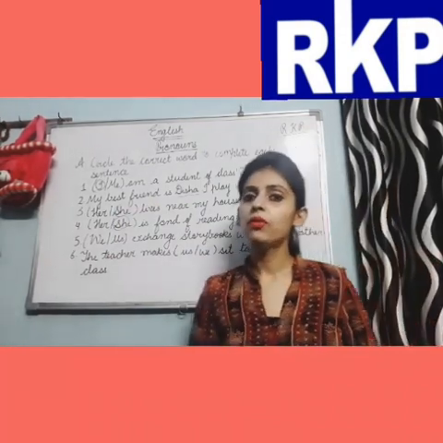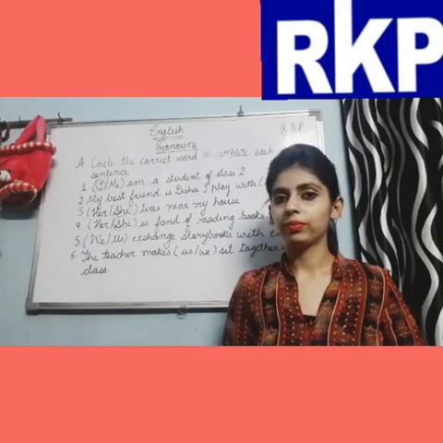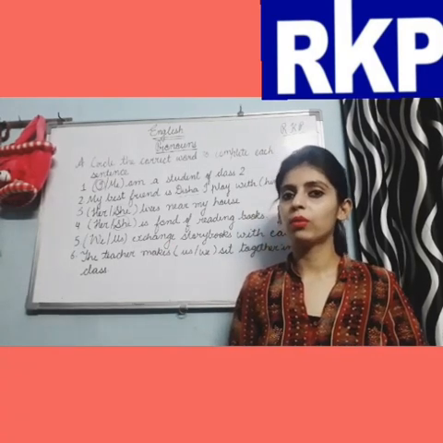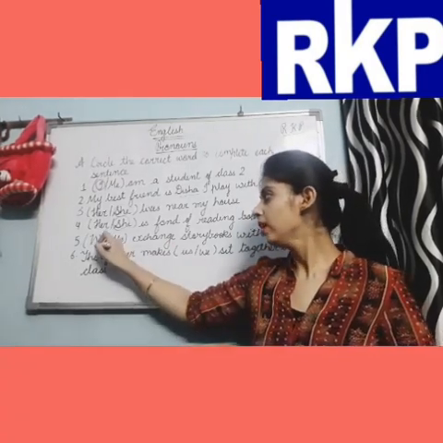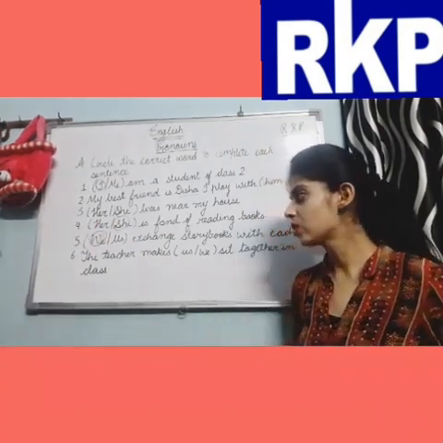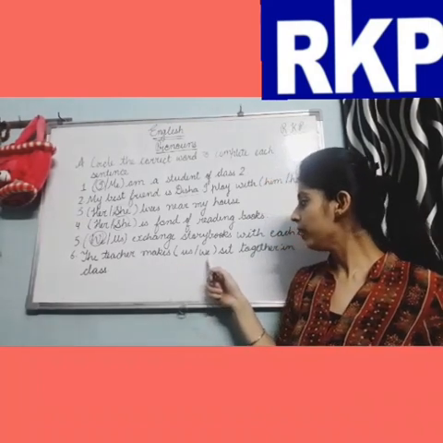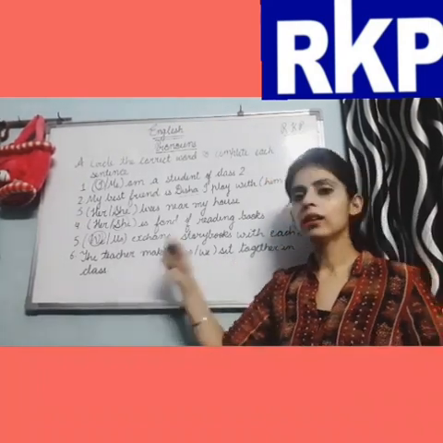And the fifth one is: we or us exchange storybooks with each other. Now tell me, is we the subject pronoun or is us the subject pronoun? We is the subject pronoun. So we will circle we. Now the last one: the teacher makes dash us or we sit together in the class.